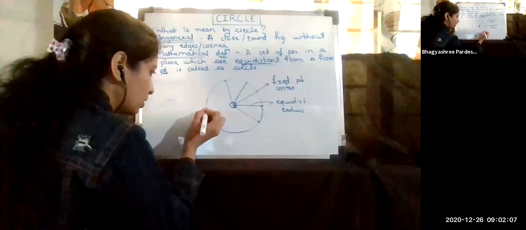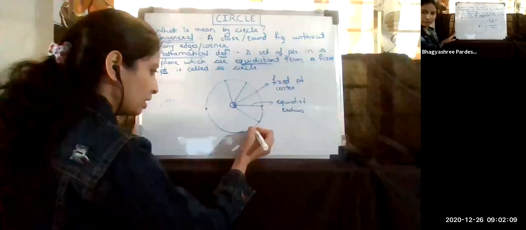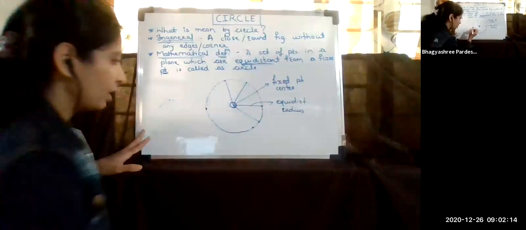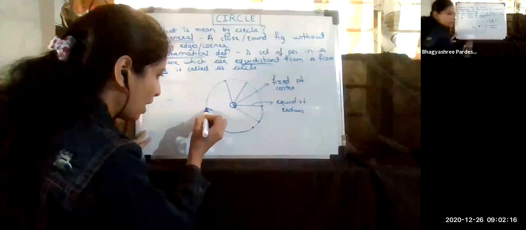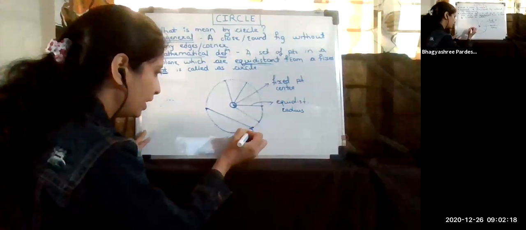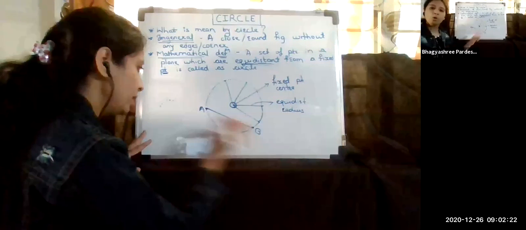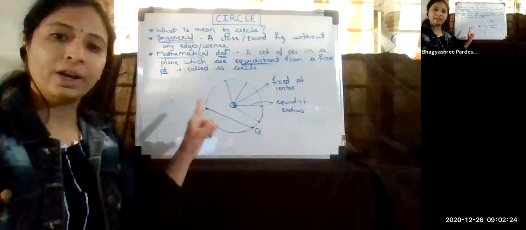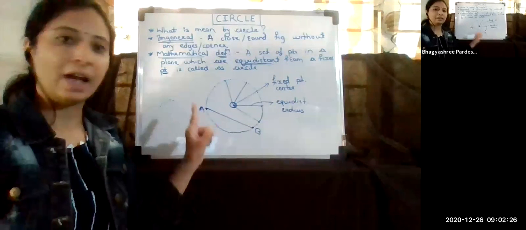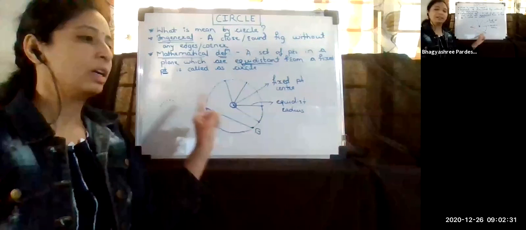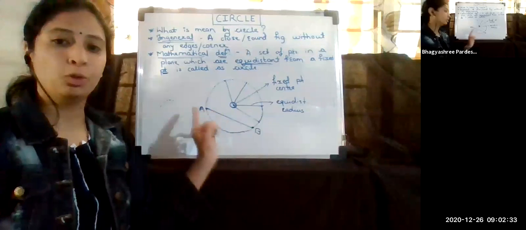Suppose this is one point and this is another point on the circle. I'm simply connecting these two points. Suppose this was my point A and this was our point B, both on the circle. What have I done? I simply connected the two points. So the segment connecting the two points is called the chord of a circle.